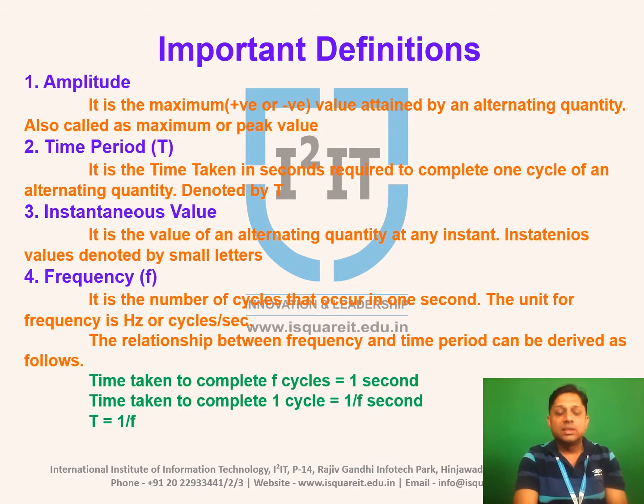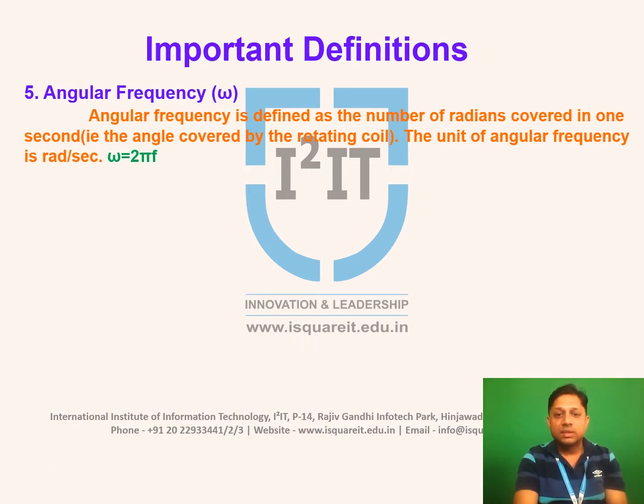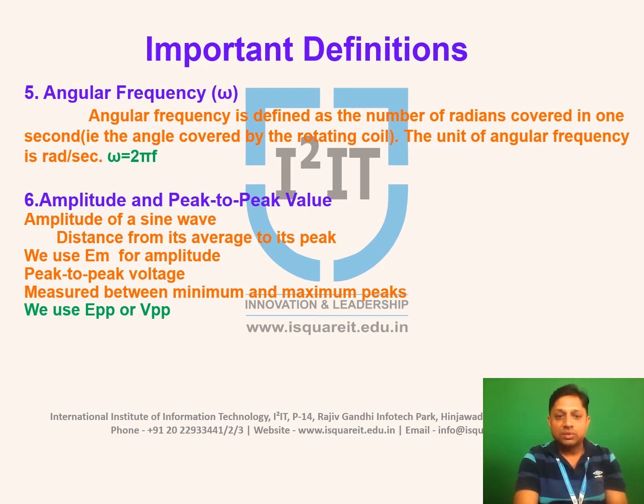Then frequency. The number of cycles completed by an alternating quantity per second is the frequency. It is denoted by f and measured in cycles per second, or Hertz. Then angular frequency. The frequency measured in radians per second is the angular frequency. It is denoted by omega and is equal to 2 pi f. And last, peak value. The positive or negative peak value of an alternating quantity is also called amplitude.